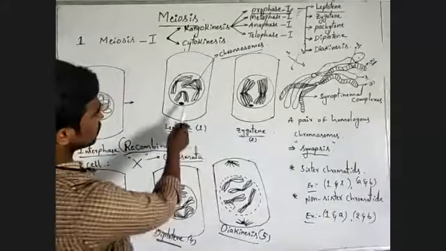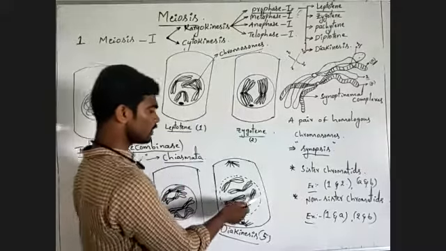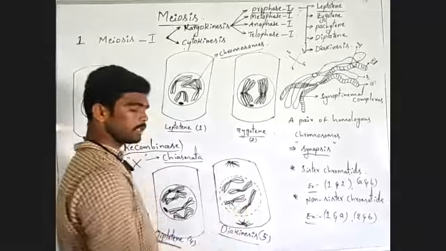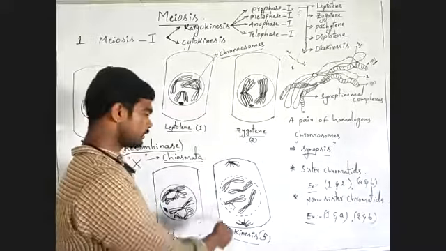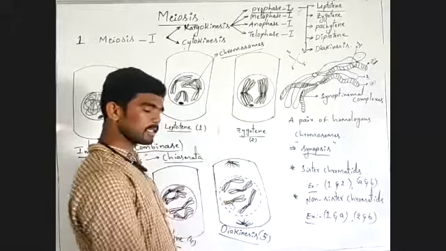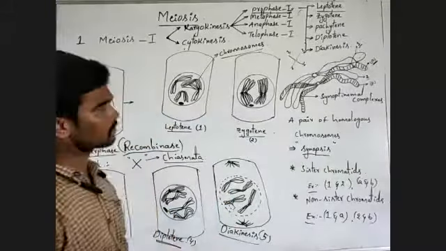Observe here. Next, some other changes: nuclear membrane disappeared, nucleolus disappeared, centrioles divide and form endings of the spindle fiber. Observe carefully.